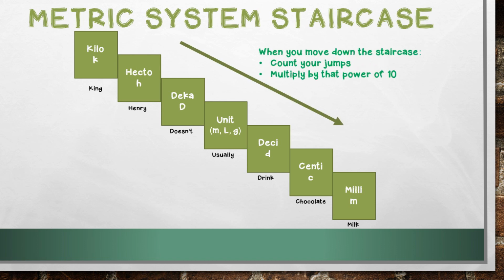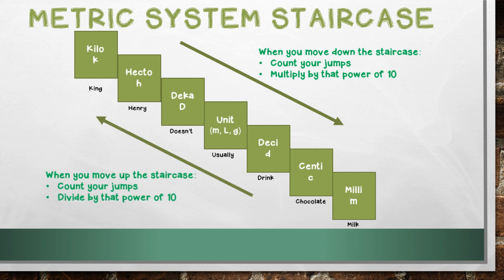When you move down the staircase, in order to figure out what your conversion is, you have to count your jumps and then multiply by that power of 10. And when you move up the staircase, you have to count your jumps and then divide by that power of 10. It's just like the powers of 10 that we used earlier this school year.